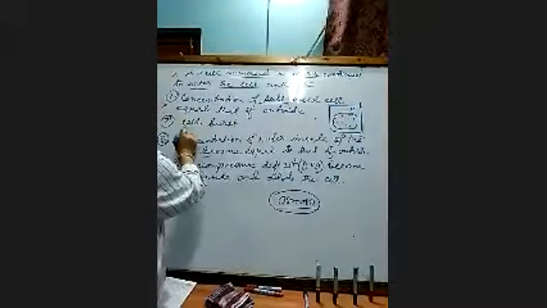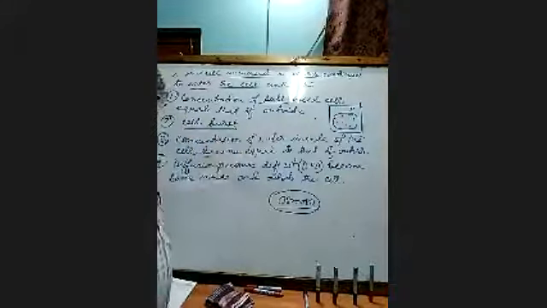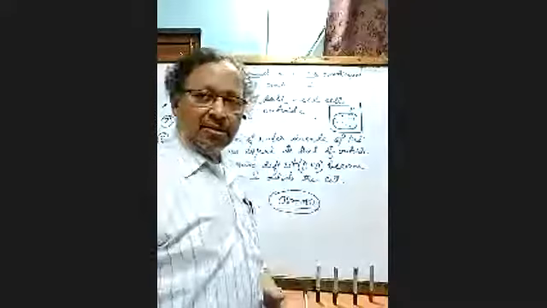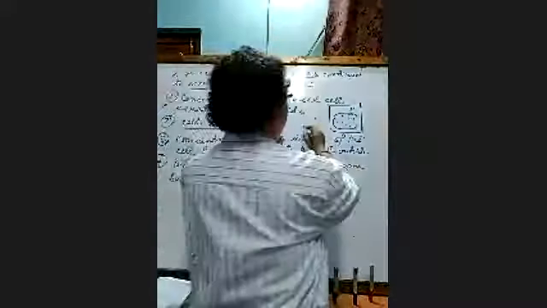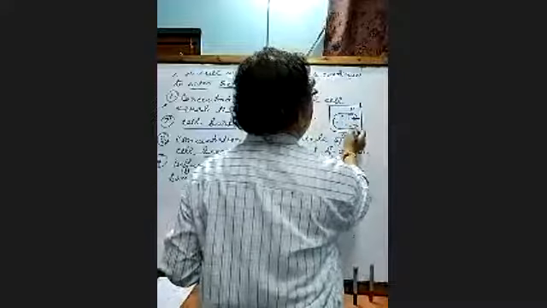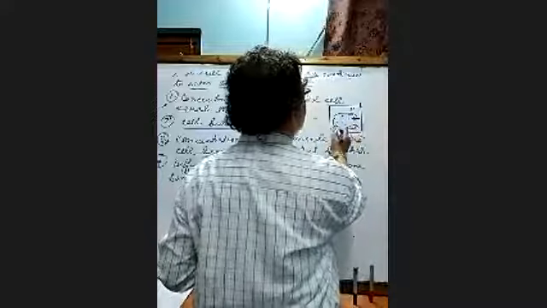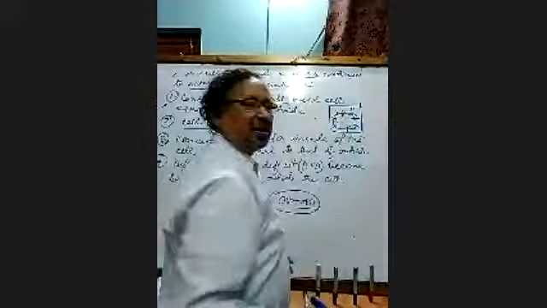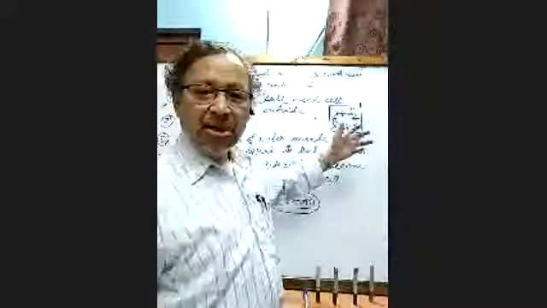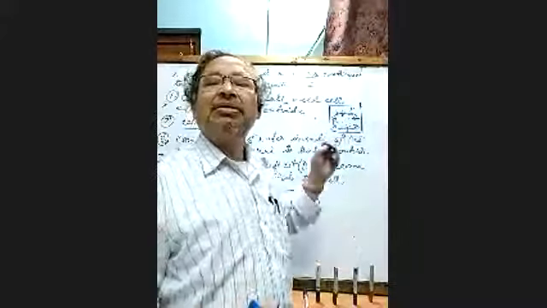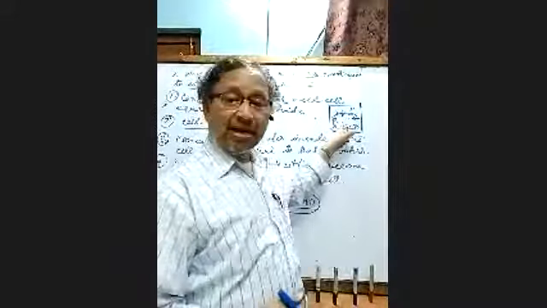The next is that the cell bursts. By osmosis, the water is moving continuously inside. This will increase the volume and create pressure; the turgor pressure will increase.